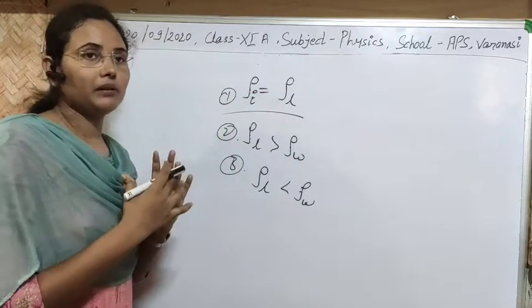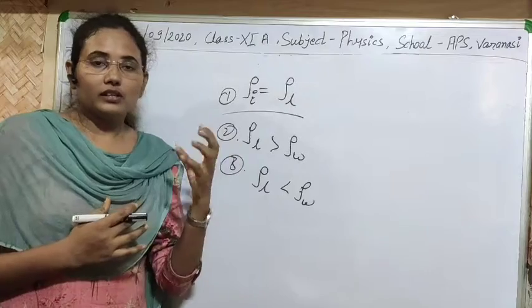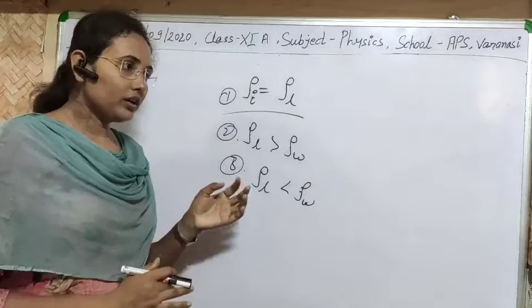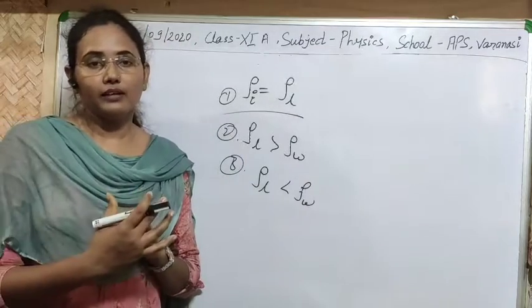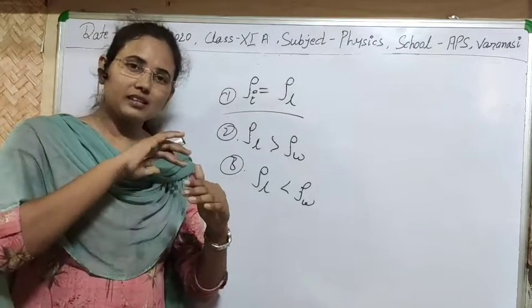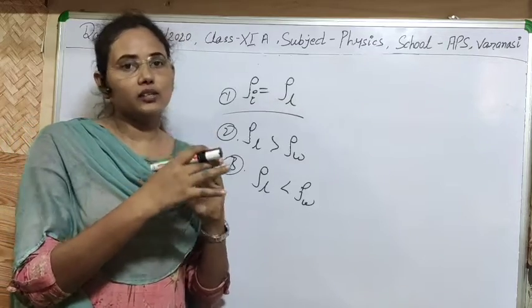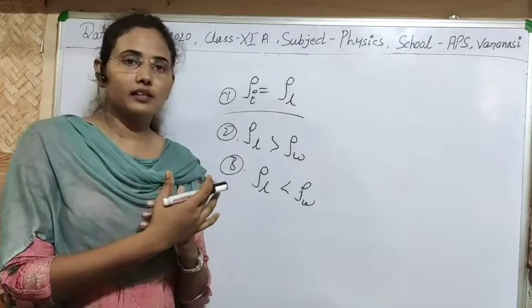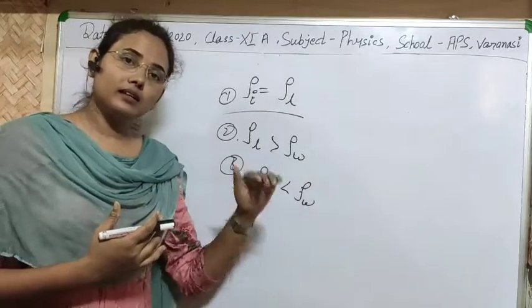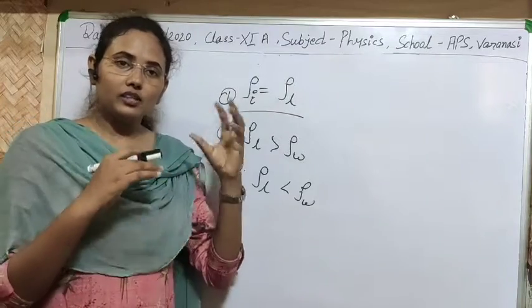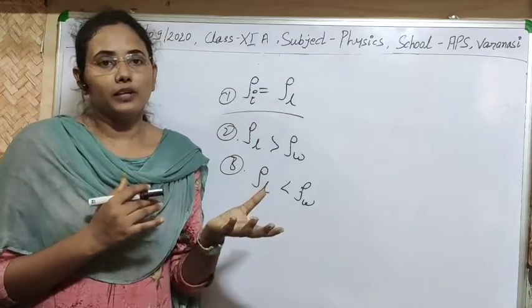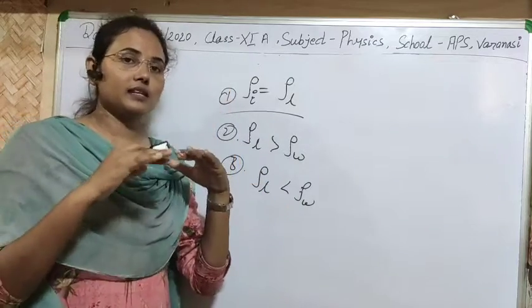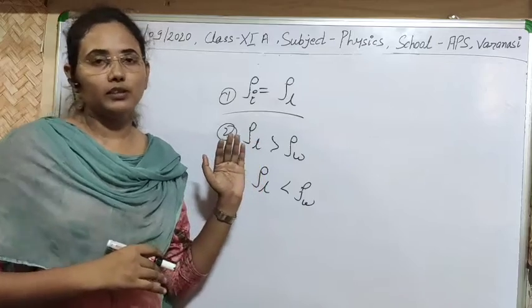So we have to keep in mind which liquid we are taking to dip any solid, to immerse any solid, and according to that liquid, firstly relate the density of the solid taken and the density of the liquid taken. After that, if density of solid is greater than the density of liquid, then definitely there will be a fall in the level. If density of solid is less than the density of liquid, then there will be an increment in level. And if both are the same, then definitely there will be no change in the level of the liquid.